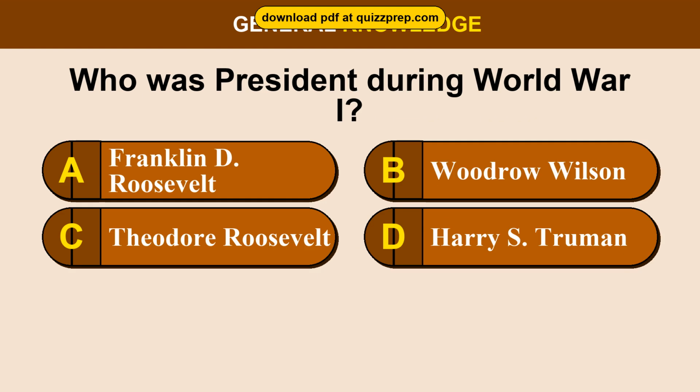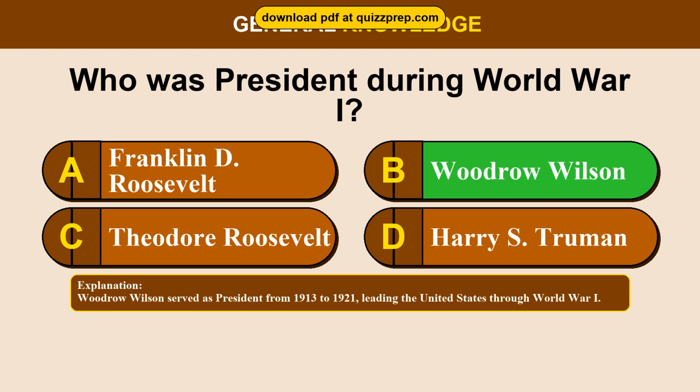Question 86. Who was president during World War I? Option A, Franklin D. Roosevelt. Option B, Woodrow Wilson. Option C, Theodore Roosevelt. Option D, Harry S. Truman. The correct answer is option B, Woodrow Wilson. Woodrow Wilson served as president from 1913 to 1921, leading the United States through World War I.